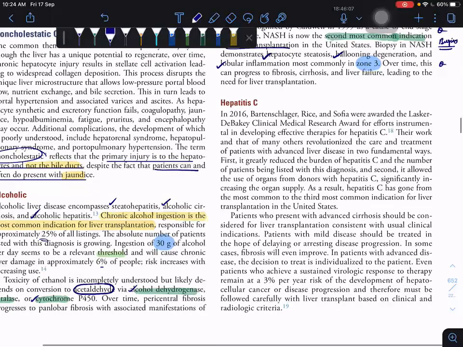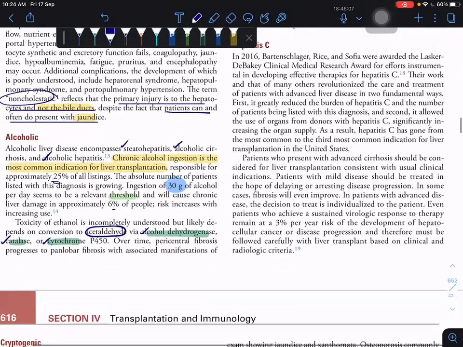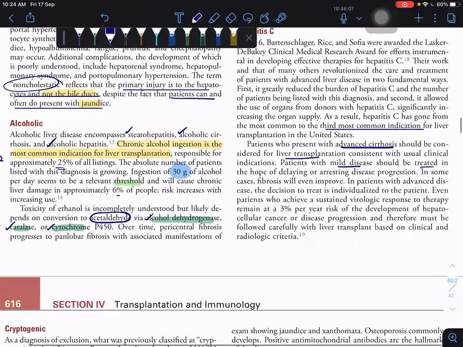Next comes hepatitis C. Hepatitis C is the third most common indication. Patients go for transplantation in 2% with advanced cirrhosis. Advanced cirrhosis should be considered for liver transplantation, and patients with mild disease should be treated. Medical treatment may be there.